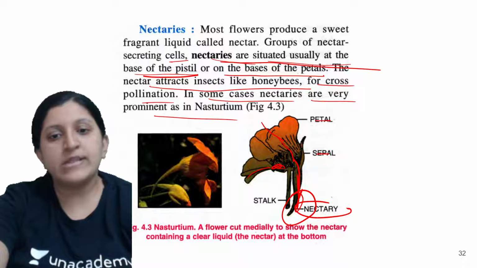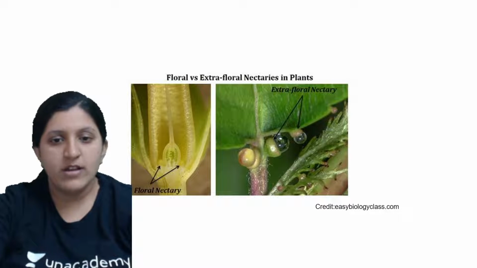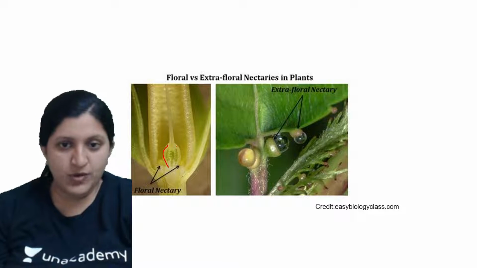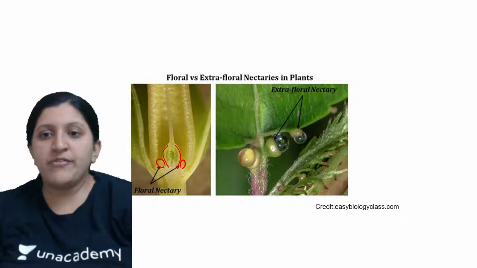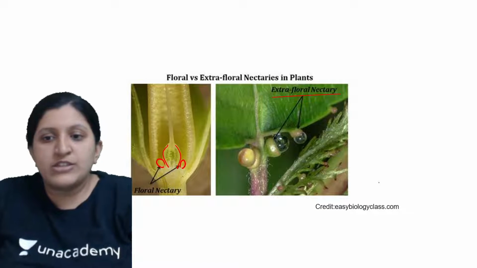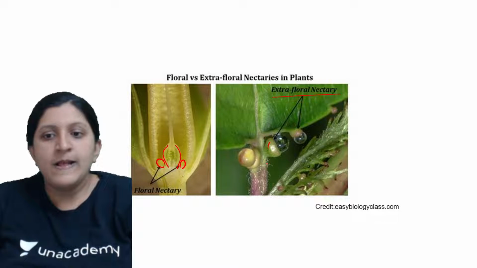You can just remember these examples. You can see this is the base of the ovary here. At the base of the pistil you see there is a floral nectary which is present, and an extra floral nectary you can still find there. This is from easybiologyclass.com, and here this is a nectary again.